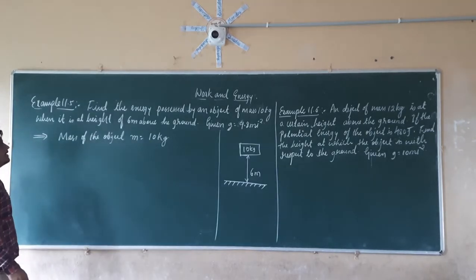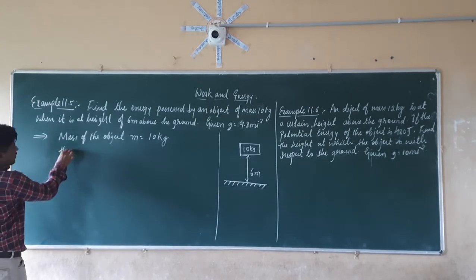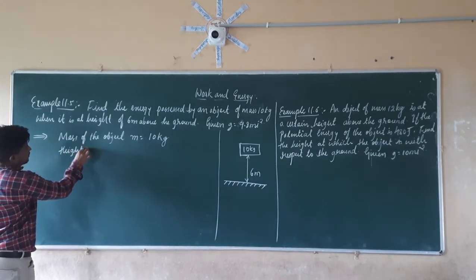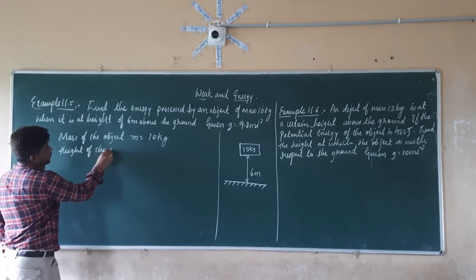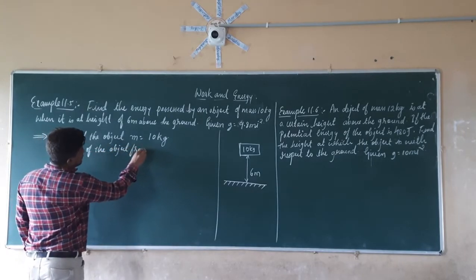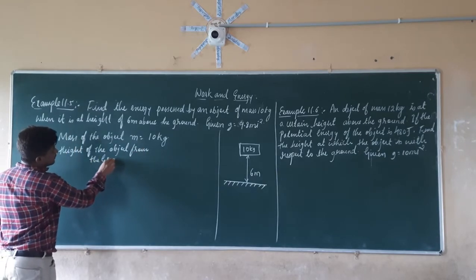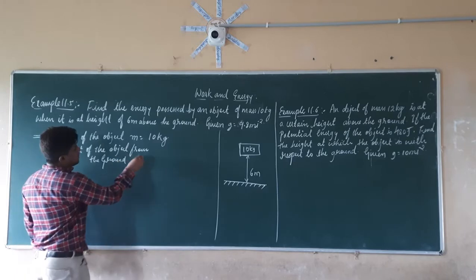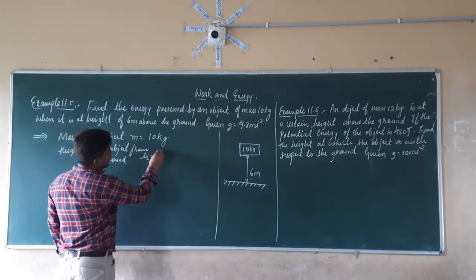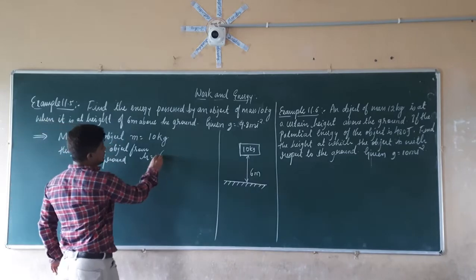Next, they have given the height of the object from the ground, that is h, which is equal to 6 meters.